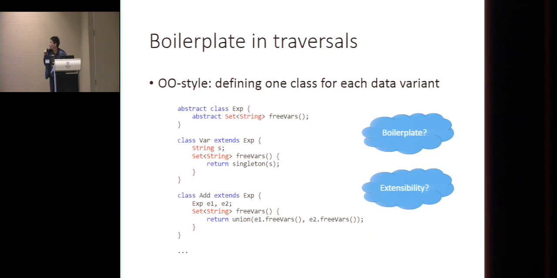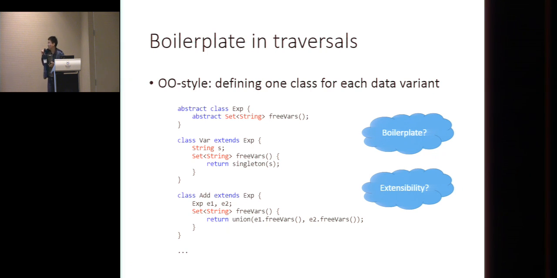Here's the OO style programming. If you are a traditional OO programmer, you may implement this behavior like this. You define an abstract class Exp as a base type with a traversal method inside.